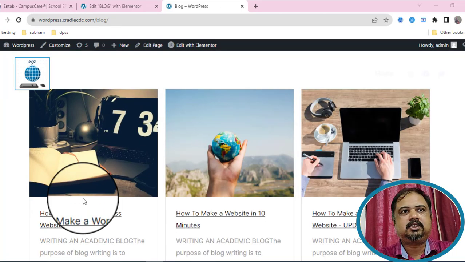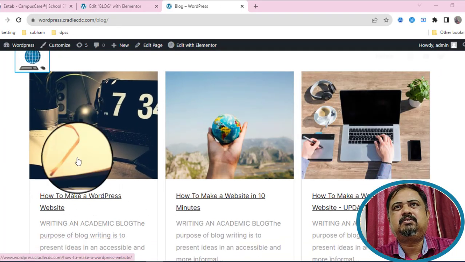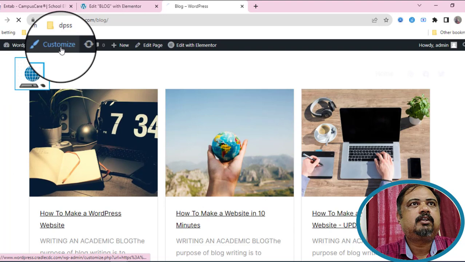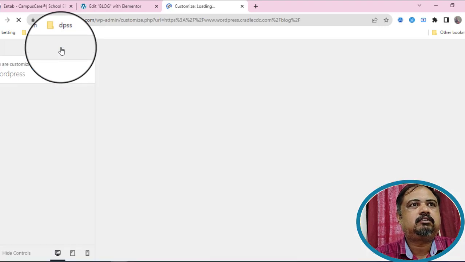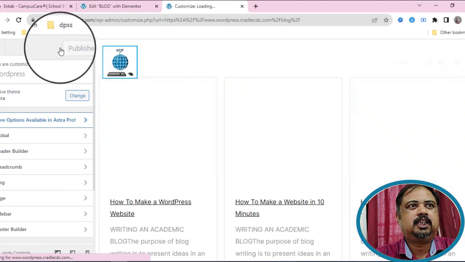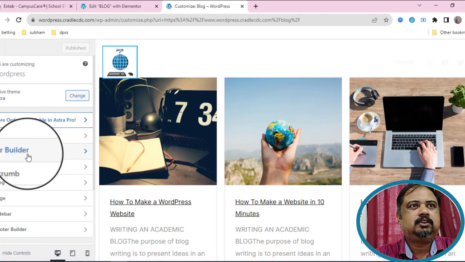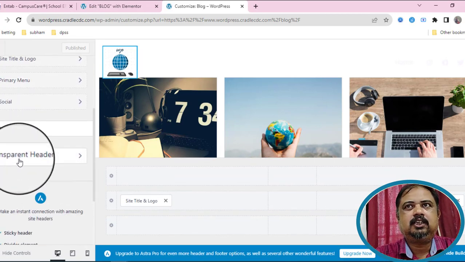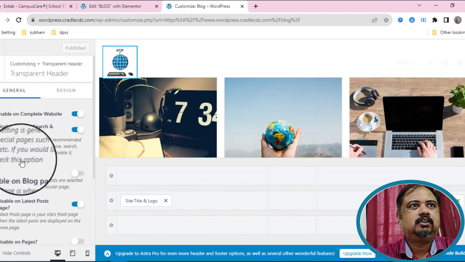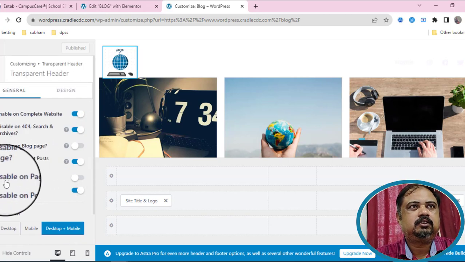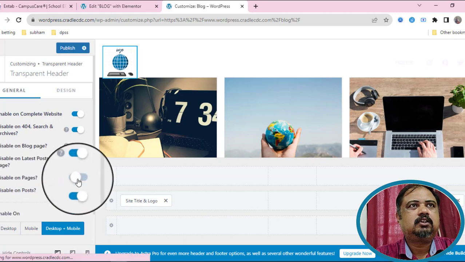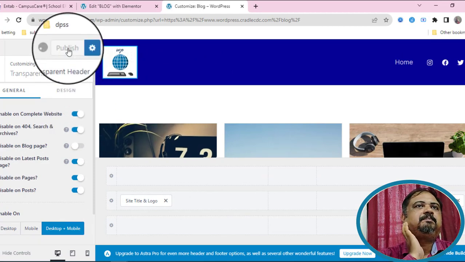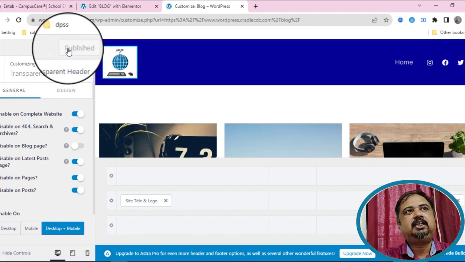So now we have to adjust our header. For that, you go there and go to customize, page, transparent. You remove that from visible on page. Like that you can do. So make it published. So in that way we can create a fancy page.